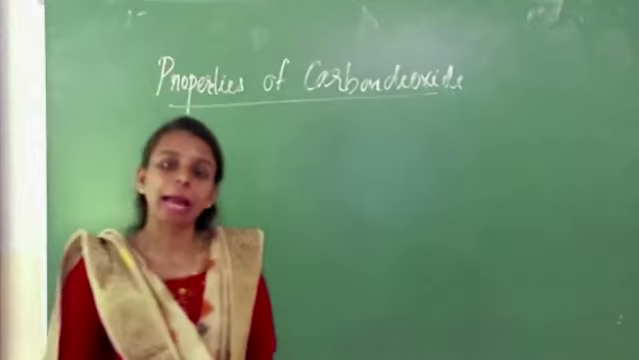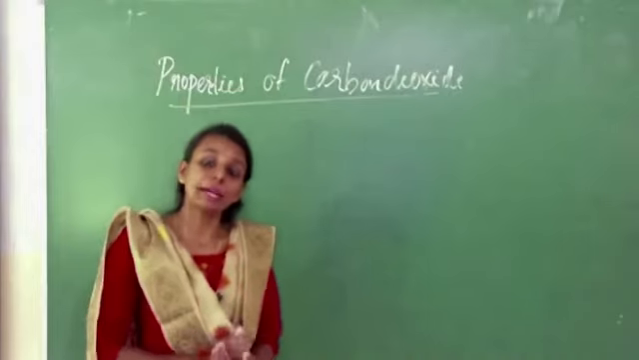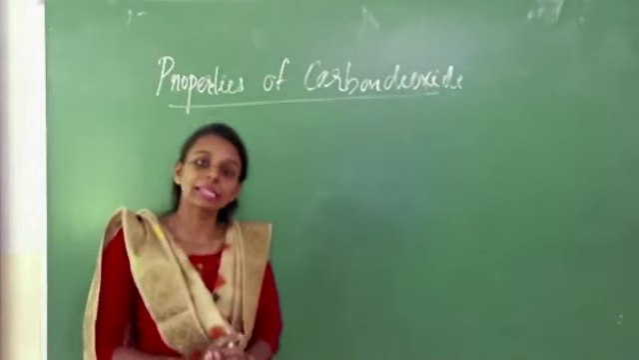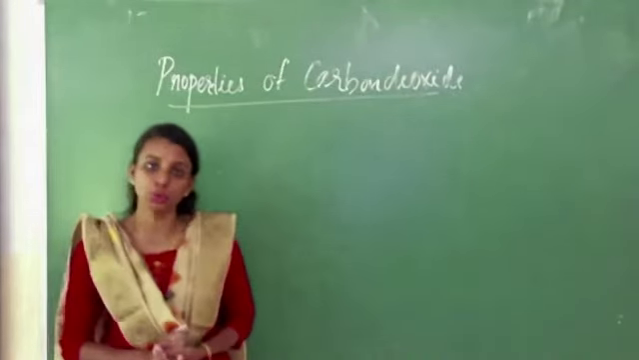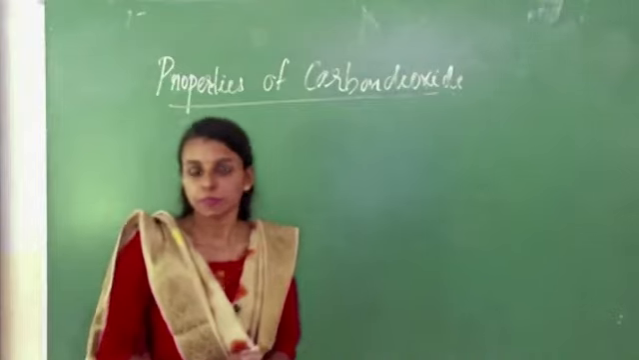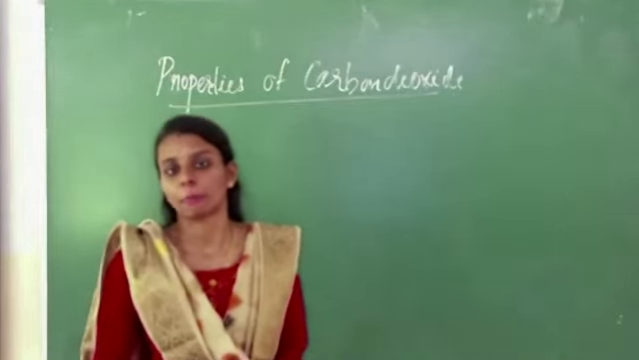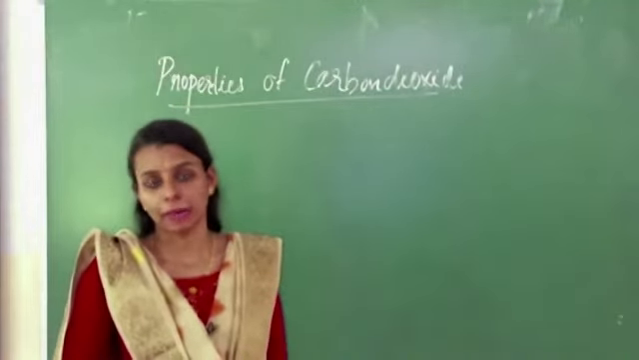Carbon dioxide can be liquefied under pressure. And we know solid carbon dioxide is known as dry ice. Dry ice is a sublimable substance. It changes directly into the gaseous state. That's why dry ice is used as a refrigerant. These are the main properties of carbon dioxide.